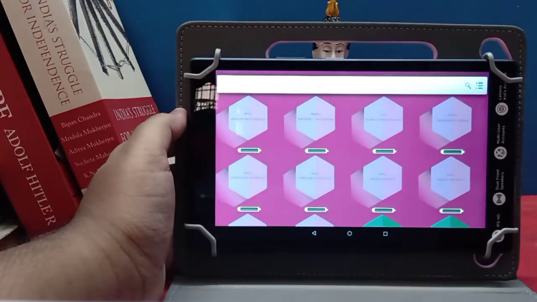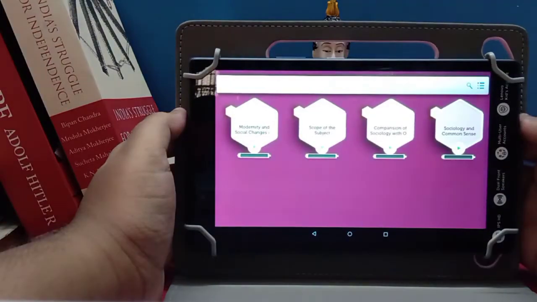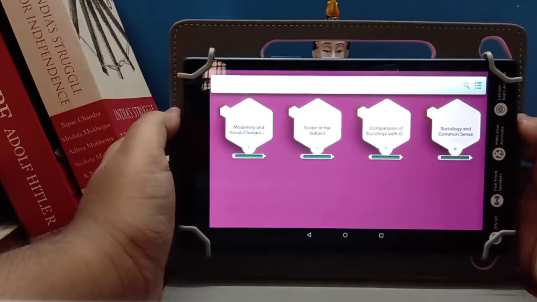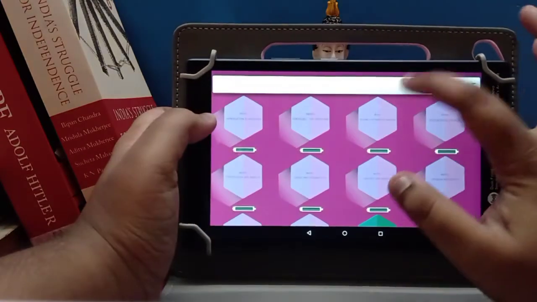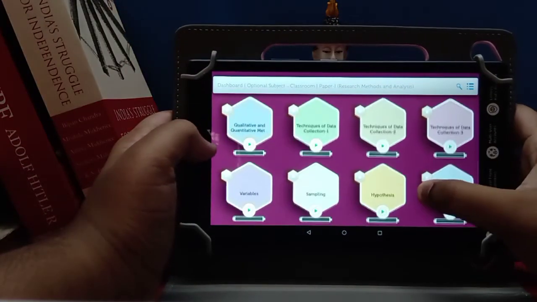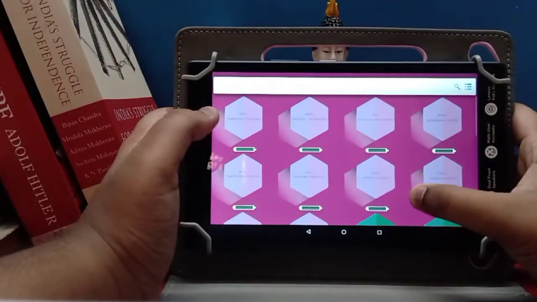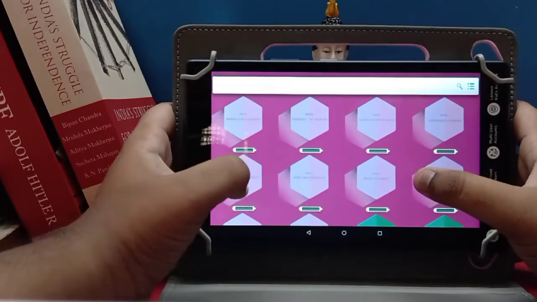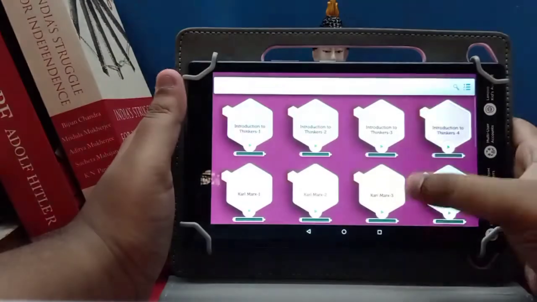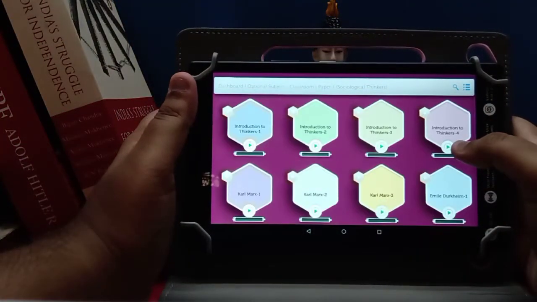As I click on sociology the discipline, you can see the subtopics: modernity in Europe, scope of sociology, comparison with other social sciences, and sociology and common sense. Here you can also see the subtopics: qualitative analysis and techniques of data collection, variable samplings, and different types of research methods. So this is the main topic, and in here you will have the subtopics. They have also given more focus to sociological thinkers, because it is very important in sociology optional, as we know. So they are covered very detailedly.